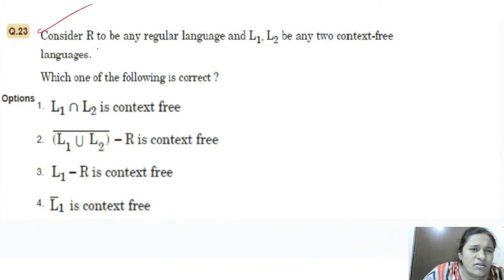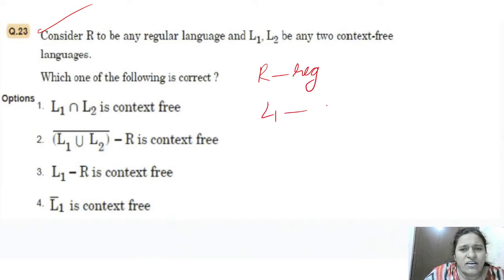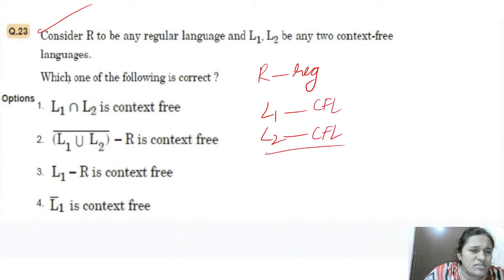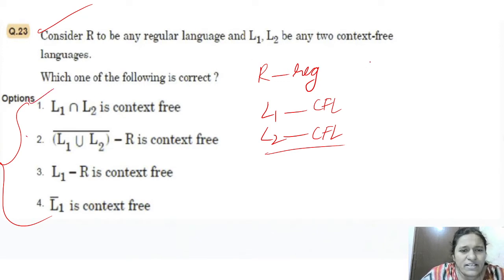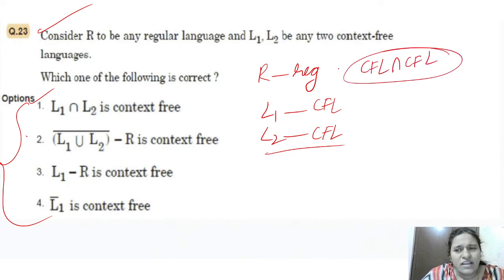Consider R to be any regular language, and L1 and L2 both are context free languages. Now, the given options are there, and we have to see which is correct. Out of the four, one is correct, right? We have to see which is correct from the given four options. L1 is CFL, so CFL intersection CFL. What will we get?